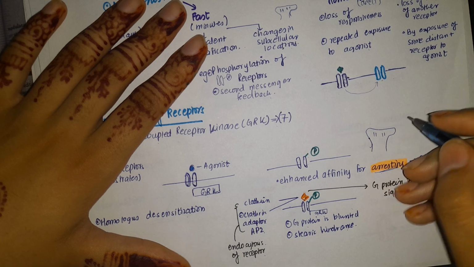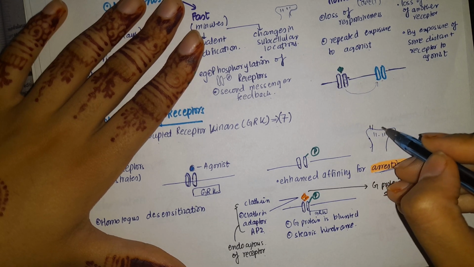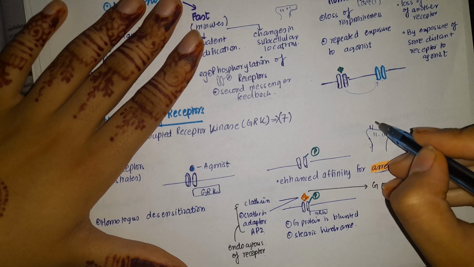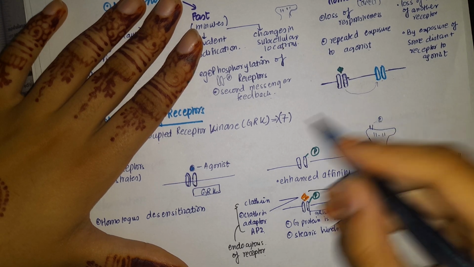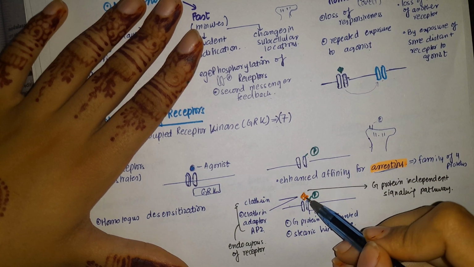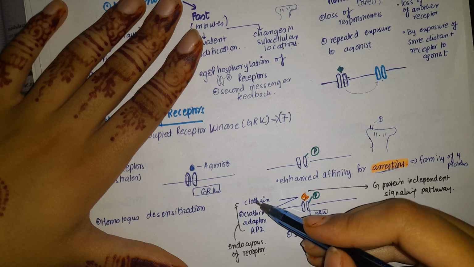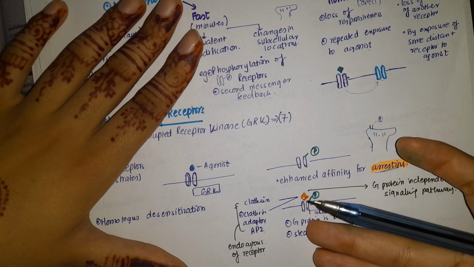Firstly, if there was this receptor on the postsynaptic membrane, we will attach a phosphate to it. Due to this attachment of phosphate, instead of the agonist, the receptor is going to bind to arrestin. This arrestin will activate clathrin and clathrin adapter AP2 proteins. They will do endocytosis of the receptor.